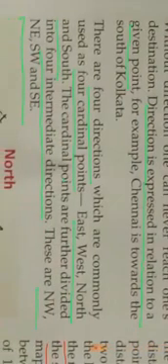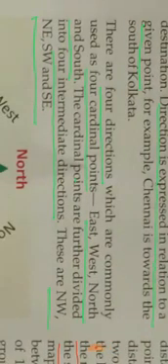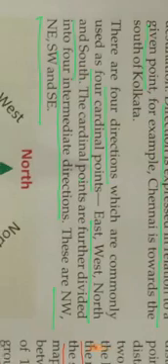There are 4 directions which are commonly used as 4 cardinal points: east, west, north, and south. The cardinal points are further divided into 4 intermediate directions. These are northwest, northeast, southwest, and southeast.